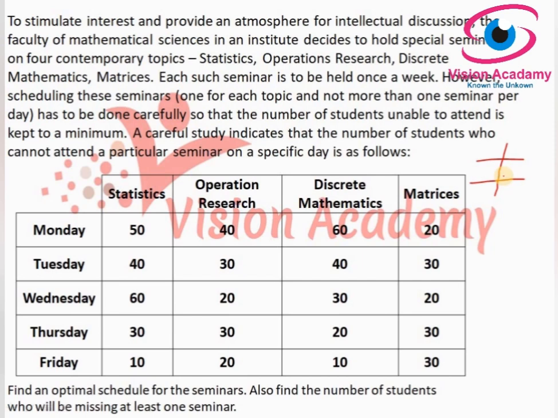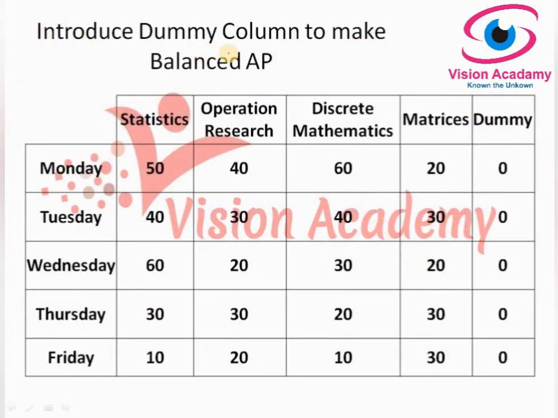In this case, first of all, we need to introduce a dummy variable. Here columns are fewer than rows, so we should introduce a dummy column. If rows were fewer than columns, then you would have to introduce a dummy row. The dummy column must have no costs, so you should consider the cost matrix for the dummy column as 0. Introduce the dummy column to make a balanced assignment problem.